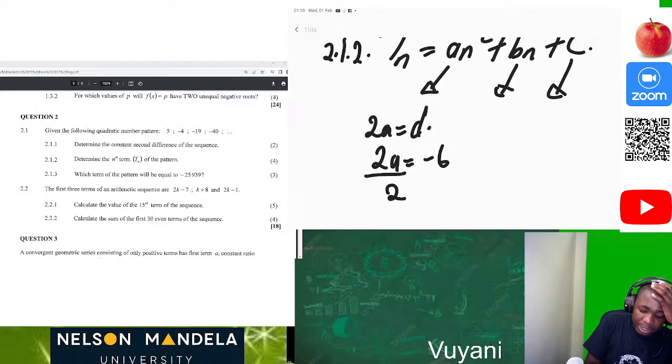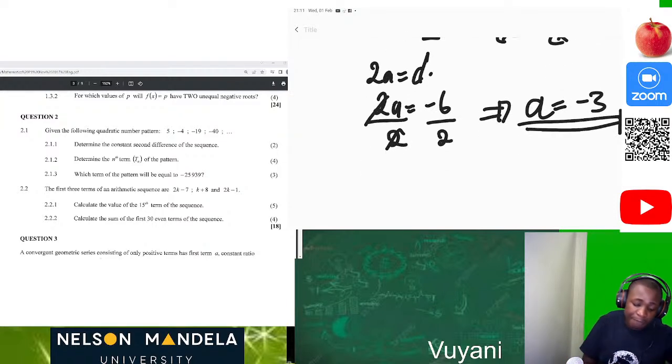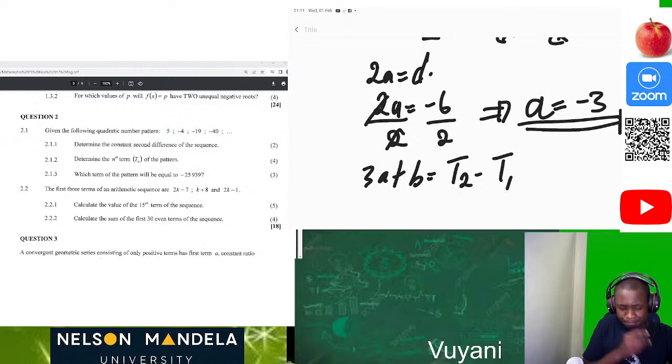We divide both sides by -2 so that we can get the value of a. Then our a is now equal to -3. Then now we are done. Now we want to know the value of b. It's easy because we know from last week that 3a plus b is equal to t2 minus t1.